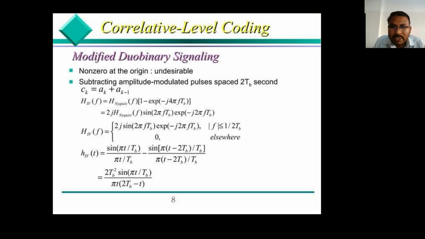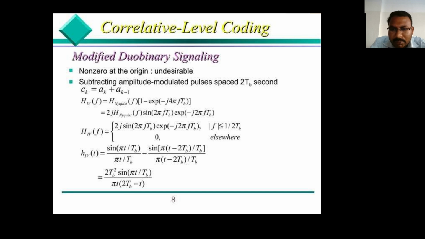So next one is modified duo-binary signaling. This is the second type. In this type, non-zero at the origin is an undesirable case. That is subtracting amplitude modulated pulses spaced two T_b seconds apart. So c_k is, as the basic formula, a_k plus a_k minus 1.